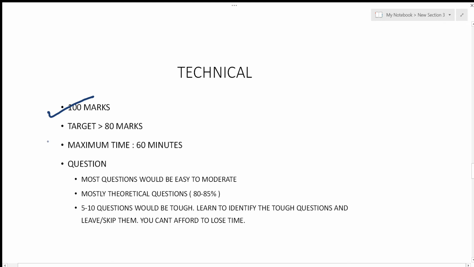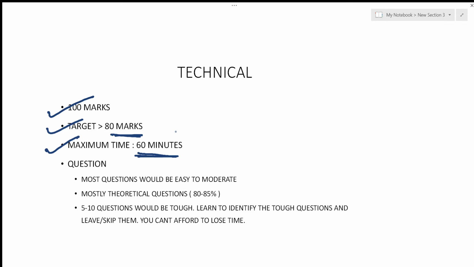Now, it has 100 marks, and the target should always be to score more than 80 marks in this particular section, and the maximum time that you can spend here is 60 minutes. Don't spend more than 60 minutes, or else you won't be able to solve the reasoning questions or the general awareness part. You'll miss some questions because of taking more time in this technical section.